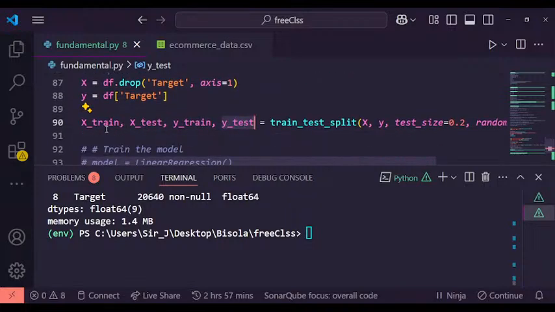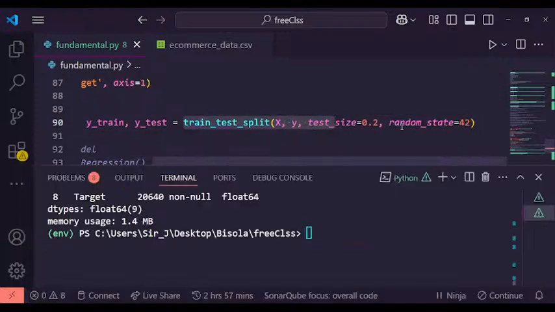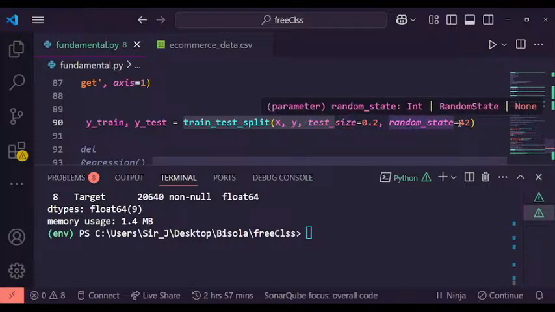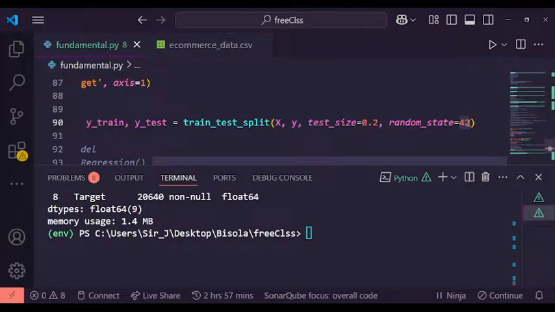I hope you get this line that I just explained. There are four variables, and we are assigning the data that we are getting from the train_test_split. So we are splitting x and y, specifying the test size and then the random state. We just want to use 42.